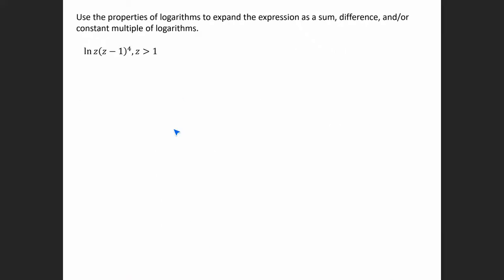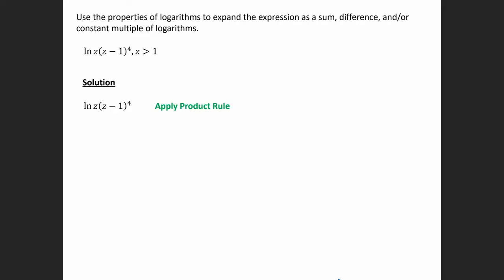Okay, so here we have another one. It says use the properties of logarithms to expand the expression as the sum or difference of multiple logarithms. So we're starting with one logarithm and we want to expand it into multiple. Okay, so first we can see what's happening with z and (z minus 1) to the 4th. They're being multiplied. So we can use the product rule.